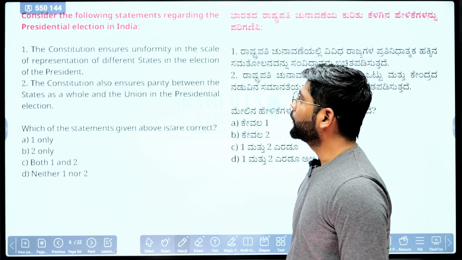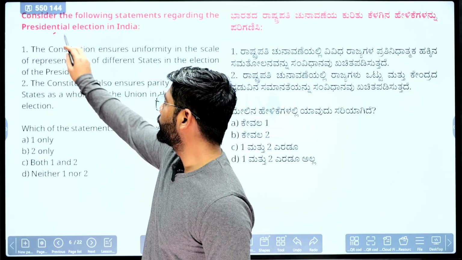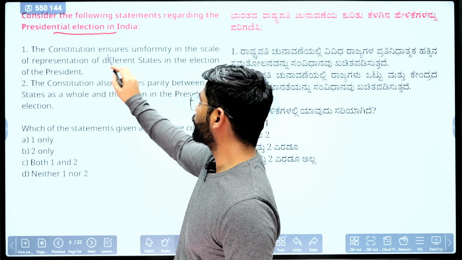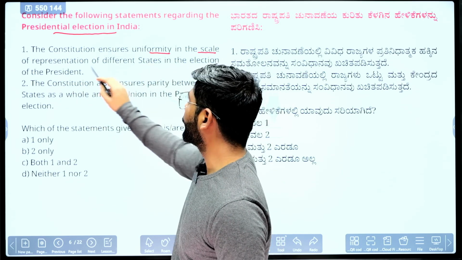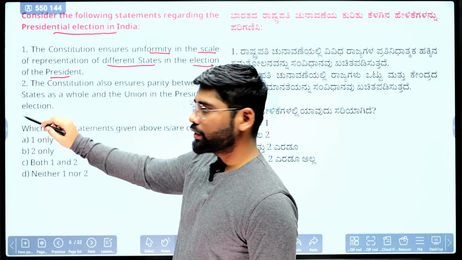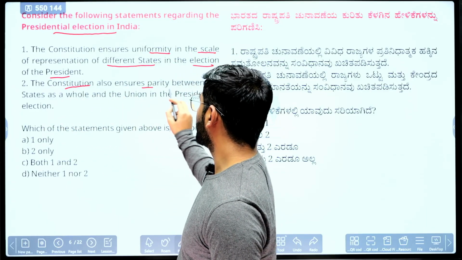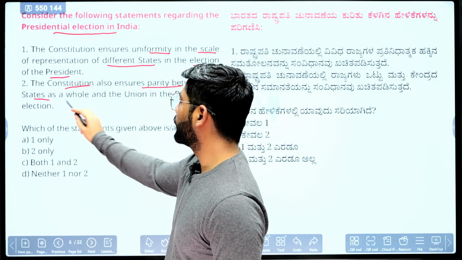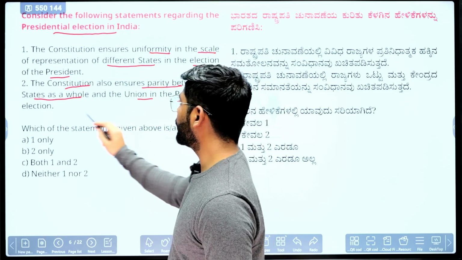It is again about the presidential election in India. The first statement says that the Constitution ensures uniformity in scale of representation of different states in the election of President. Second statement, the Constitution also ensures parity between the states as a whole and the Union in the presidential election.